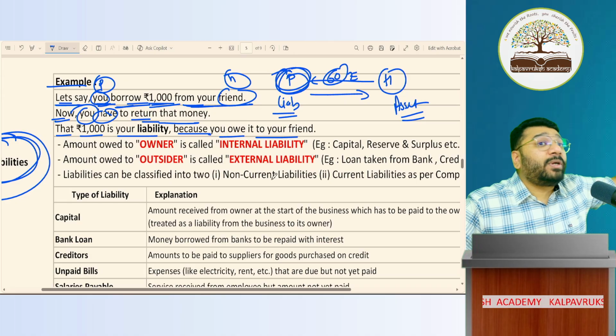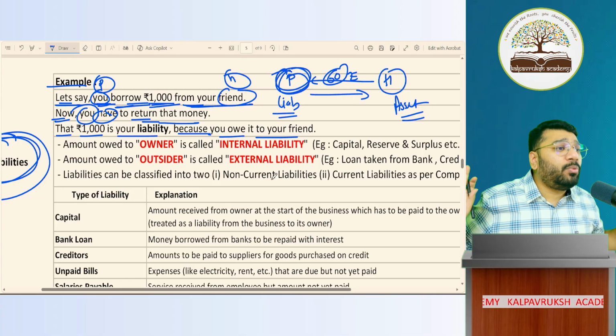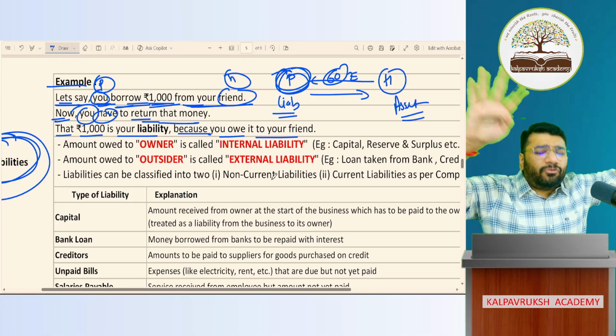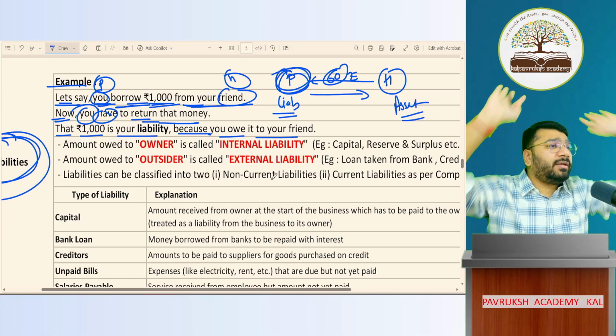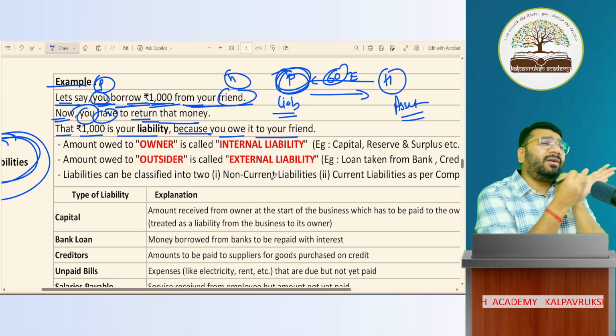Are you able to understand what is the meaning of liabilities? Simple layman language I've explained. What is liability? Sir, anything that I have to pay to anyone in future is called as liability. Okay, not okay. So why do we record this as liability, sir?